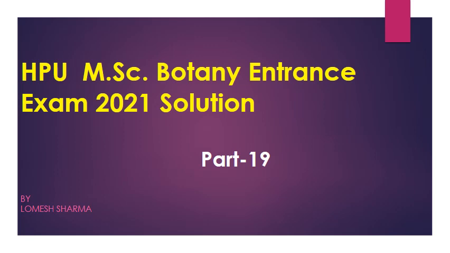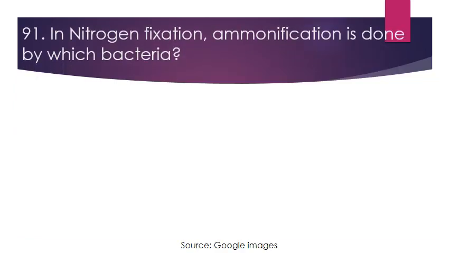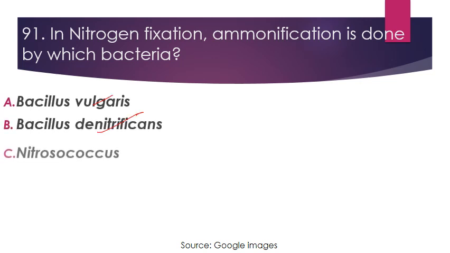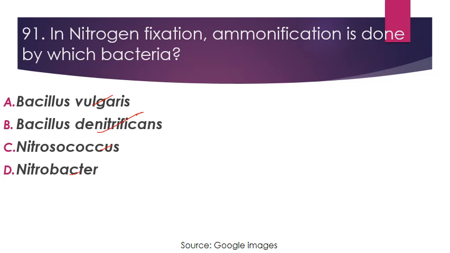Let's dive in. First question is, in nitrogen fixation, ammonification is done by which bacteria? Our options are Bacillus vulgaris, Bacillus denitrificans, Nitrosococcus, or Nitrobacter. There may be Nitrosomonas here. So its right answer is Bacillus vulgaris. So this is the bacteria which is involved in this process that is called ammonification.